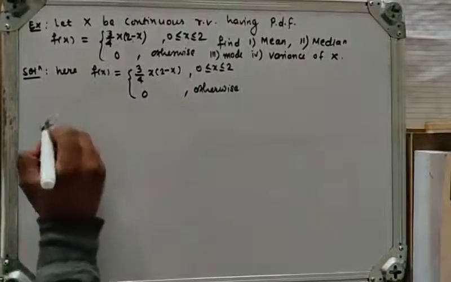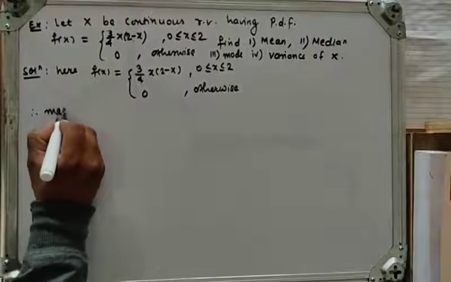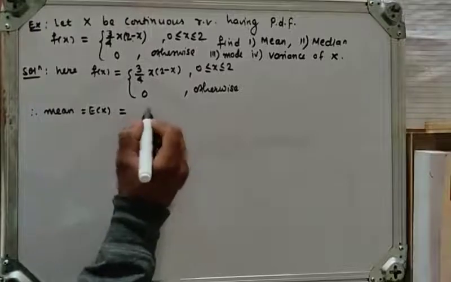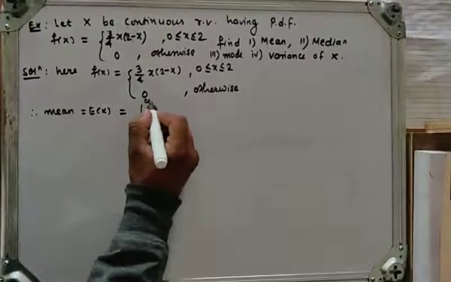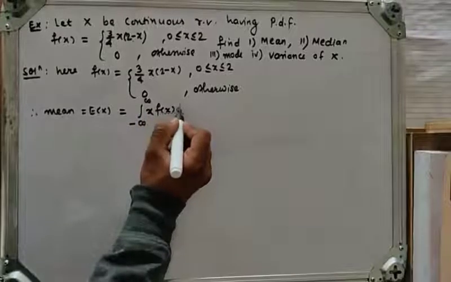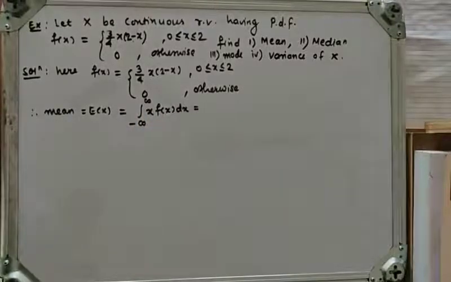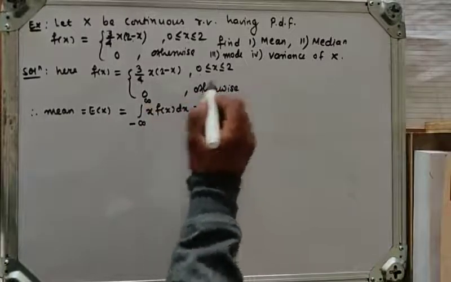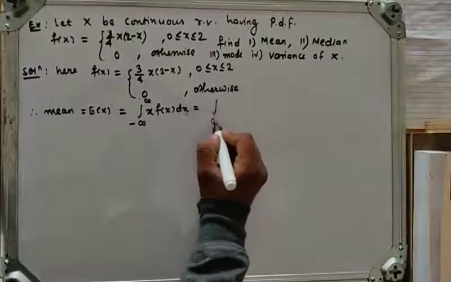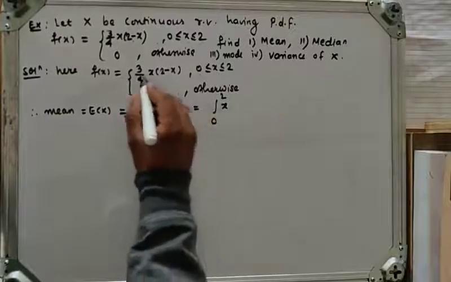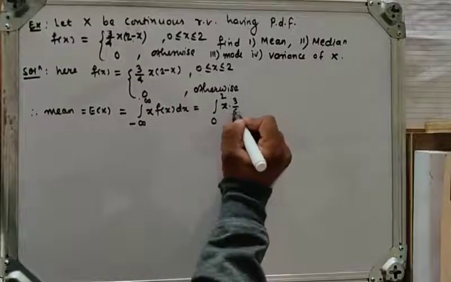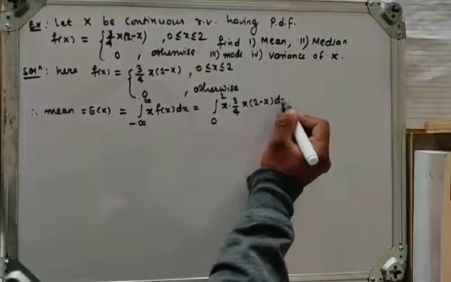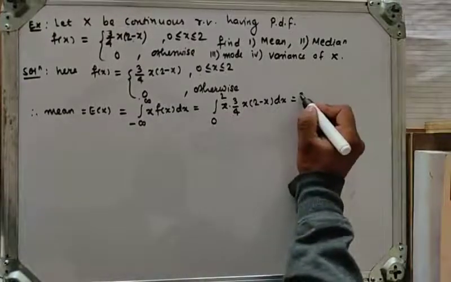So first determine mean, therefore mean is equal to E of x, and we know the definition of E of x, which is the integral from minus infinity to infinity of x into f of x dx. We have only interval 0 to 2, otherwise we get value 0. So we will have only integration 0 to 2 of x into f of x, which is 3 upon 4 into x into 2 minus x dx, which is equal to 3 by 4 outside.